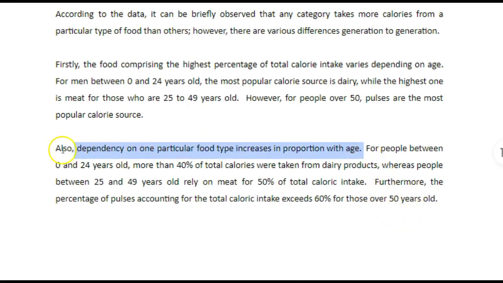Cool. The only statement I have a problem with is this one. I can't see any particular food group that increases with age. So take care. I would have used this sentence here to discuss trends such as the consumption of dairy and vegetables decreases with age.